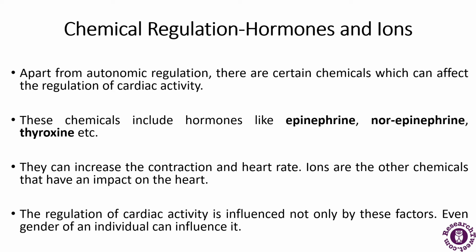These hormones include epinephrine, norepinephrine and thyroxine. They increase the contraction and the heart rate, and the ions are other chemicals that can impact the heart.